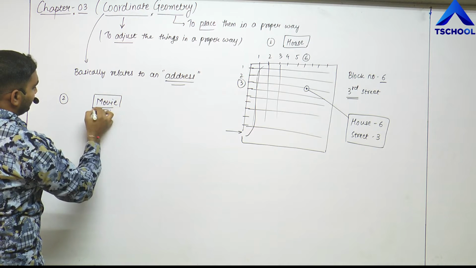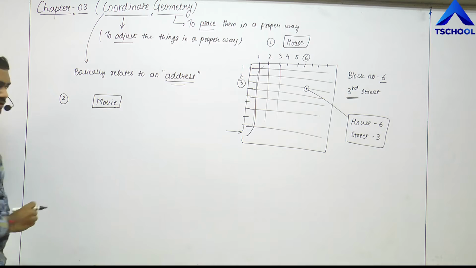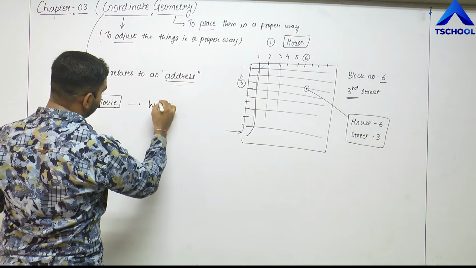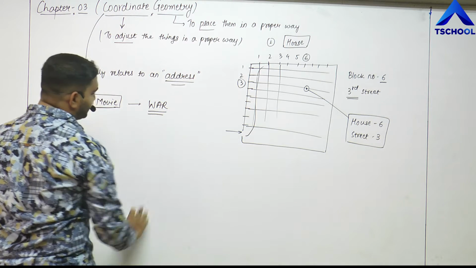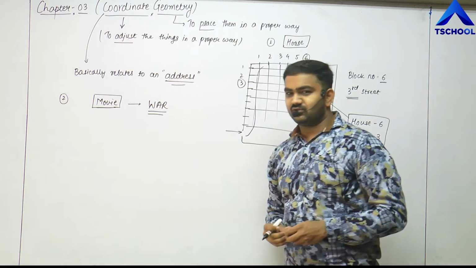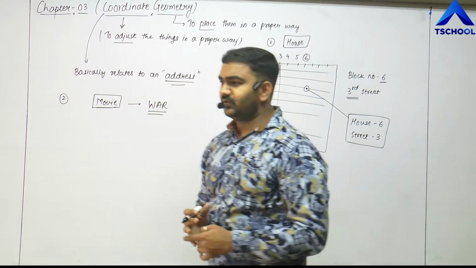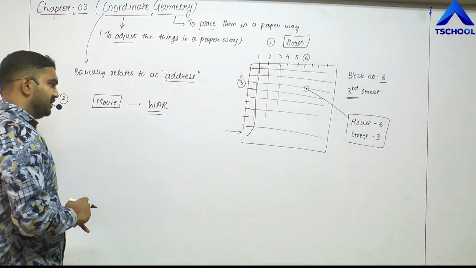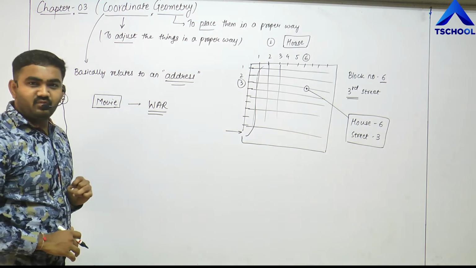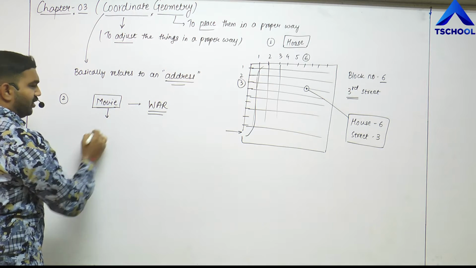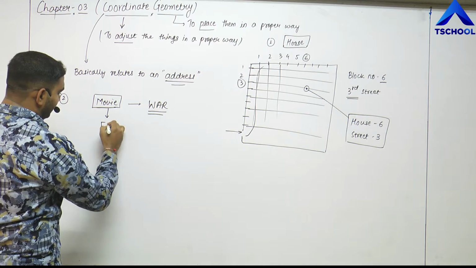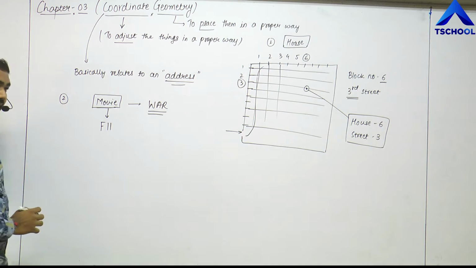Let me say that I bought a movie ticket for any of the movies. Let us, for example, say War, right? Some interesting characters were there in this. Hrithik Roshan, then we had Tiger Shroff, then there were some others. I don't remember the exact names of each and every one, but I remember these two names because one of them is my favorite. So I'm having a movie ticket to War. Then I bought a ticket, and on the movie ticket I got a seat number that was F11, right?